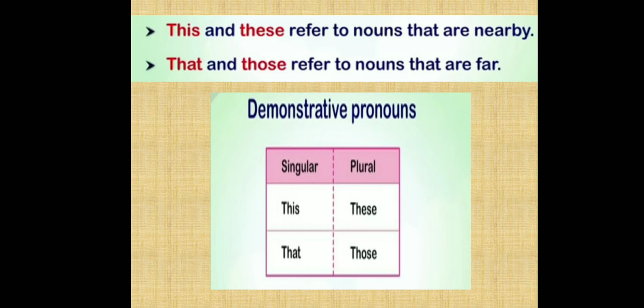When we are talking about one single person, animal or thing, and it is far, then we use the demonstrative pronoun that. When we are talking about more than one person, animal or thing, and it is far, then we use the demonstrative pronoun those. Hope you are clear, children.